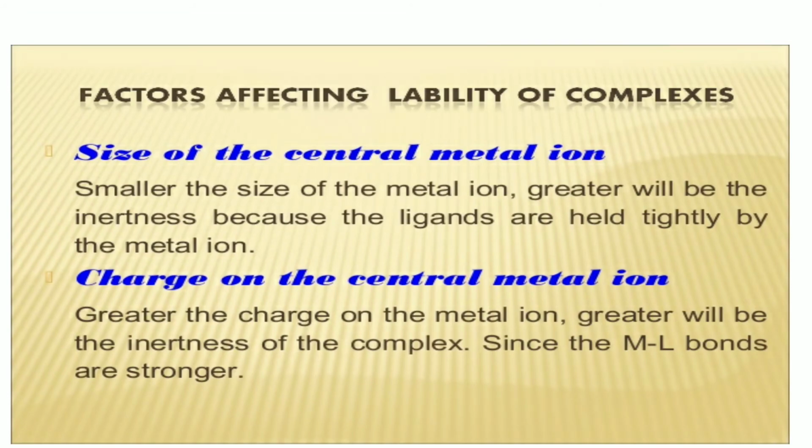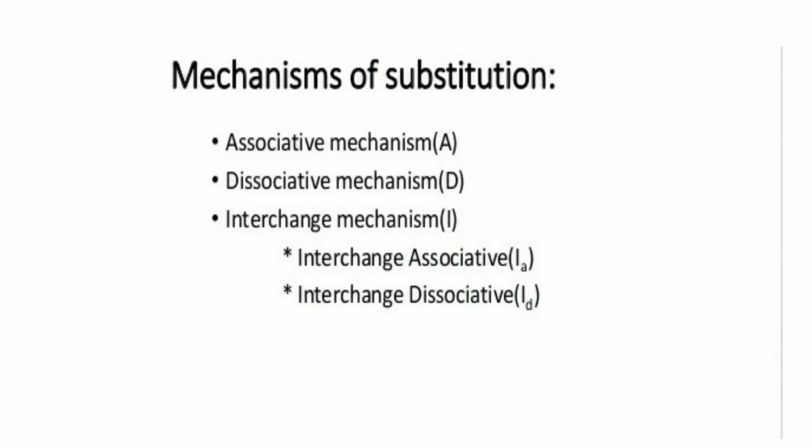The first factor is the size of the central metal ion. The smaller the size of the metal ion, the greater the inertness, because the ligands are held tightly by the metal ion. The second factor is the charge on the central metal ion. The greater the charge on the metal ion, the greater the inertness of the complexes, since the metal-ligand bonds are strong. This is about the lability and the inertness of the complex.